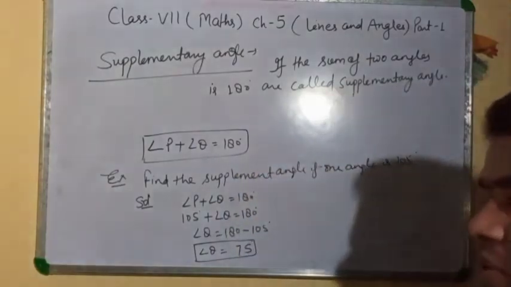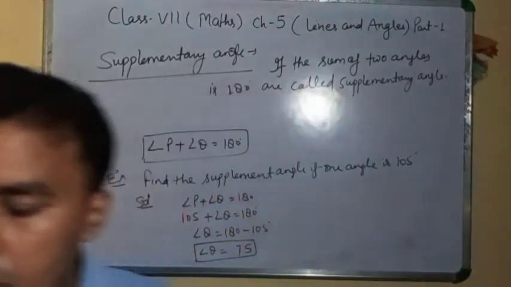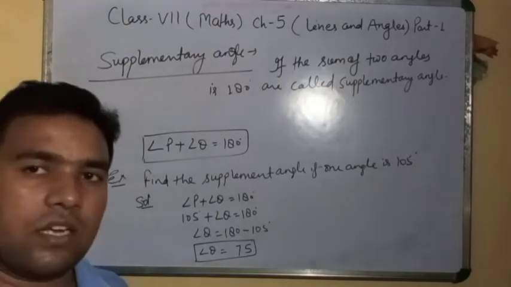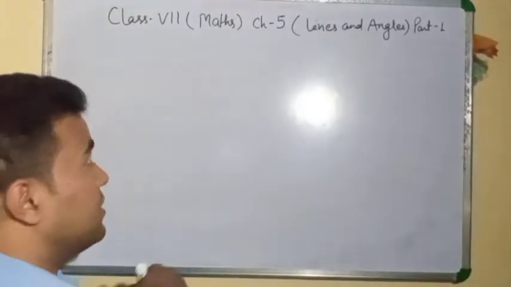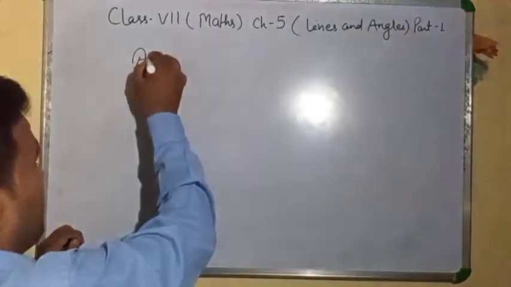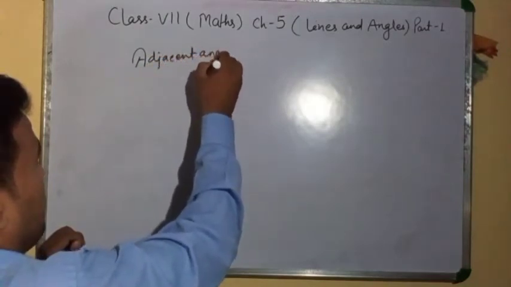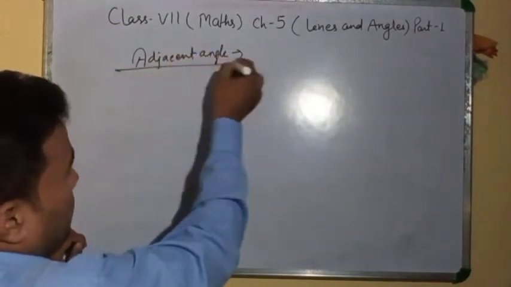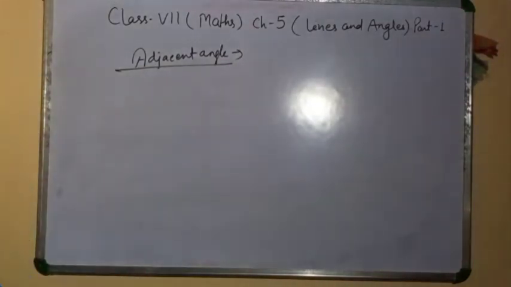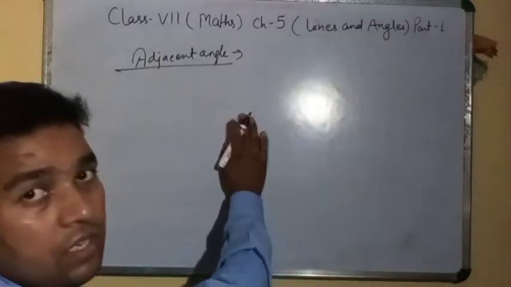Complementary and supplementary, I think you understand. Next thing is adjacent angle. Adjacent angle means two angles are called adjacent angles if they have a common vertex. Clear?